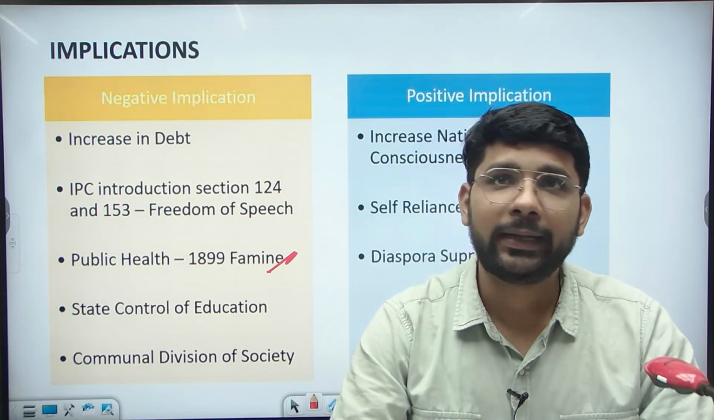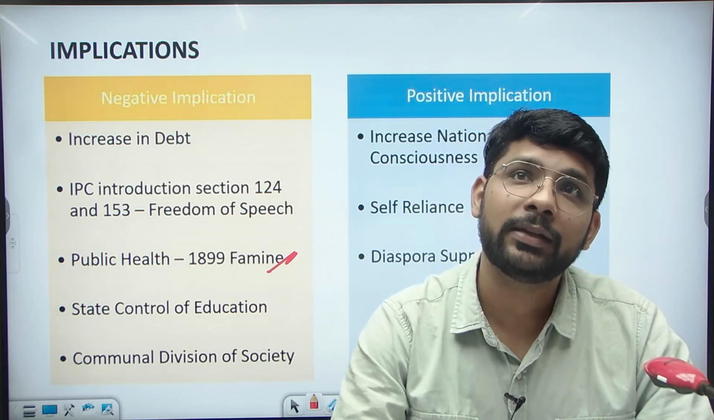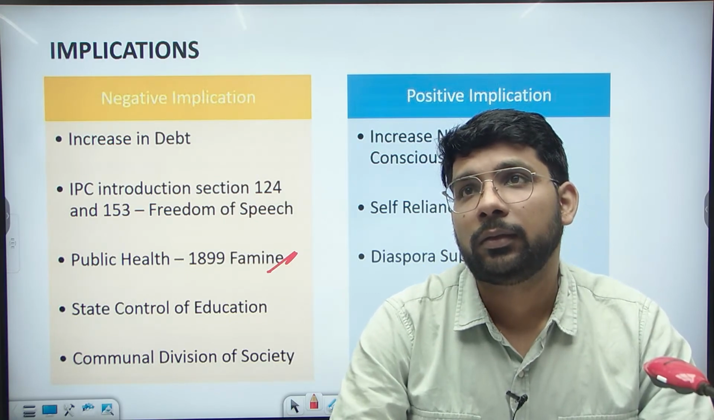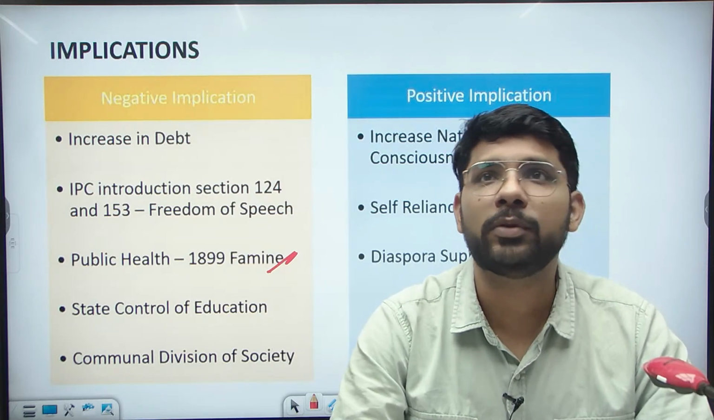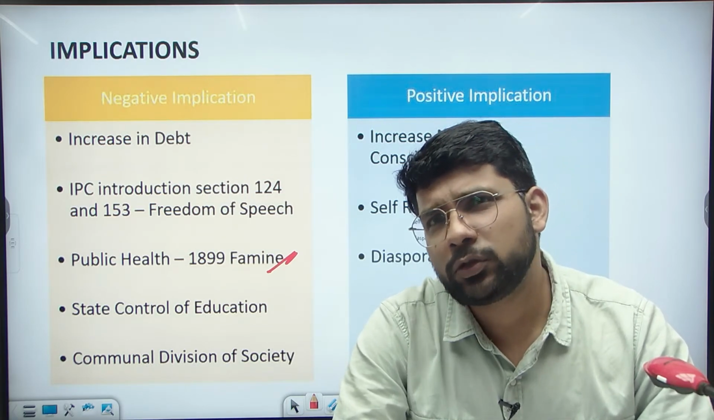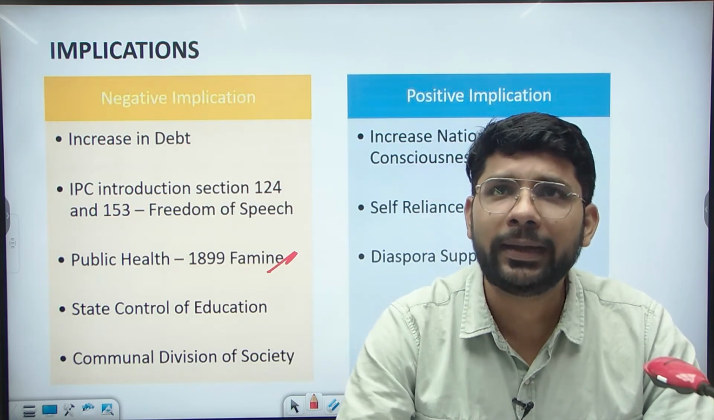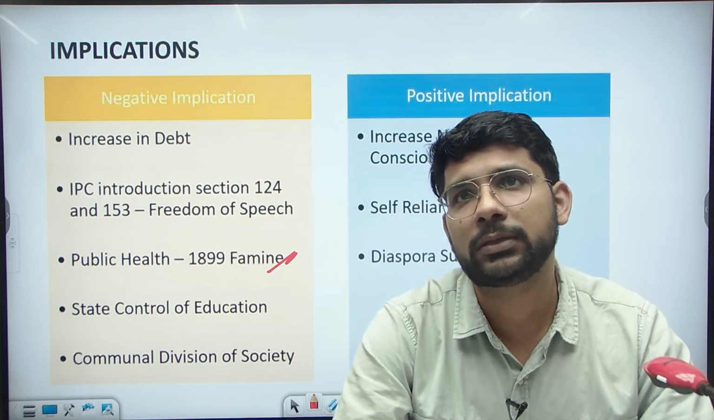Communal division of society through the Bengal partition. They started dividing the Indian society through the Bengal partition, the Hindu and Muslim, they have started dividing it. And that also appeared in the Morley-Minto reforms in 1909, from where the talk of separate electorates for the Muslims began.